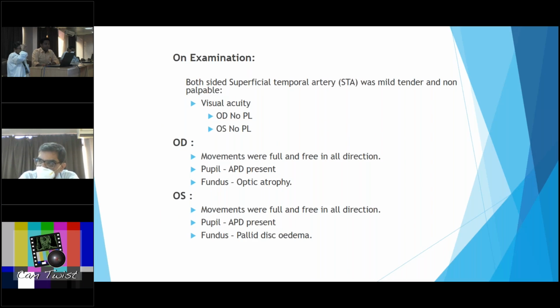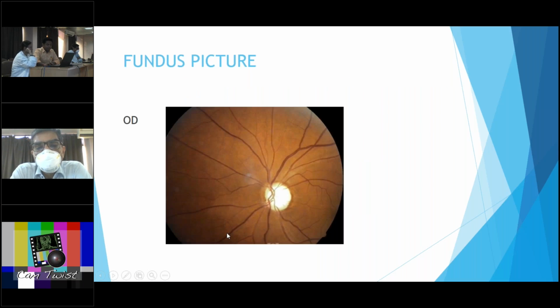On examination, both superficial temporal arteries were mildly tender and non-palpable. Visual acuity: right eye, absence of perception of light, and in the left eye also absence of perception of light. In the right eye, the movements were full and free in all directions. Pupils show a relative afferent pupillary defect, and the fundus shows optic atrophy. In the left eye, the movements were also full and free in all directions. Pupils show a relative afferent pupillary defect with fundus pallid disc edema.